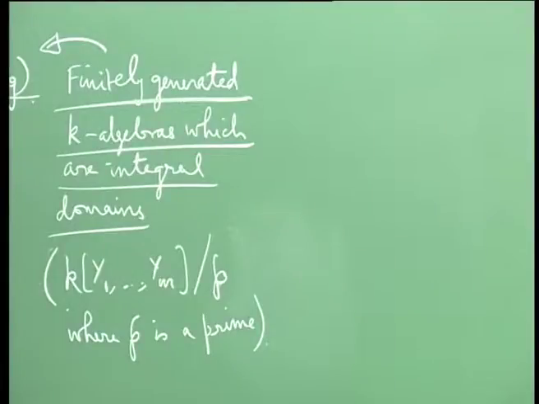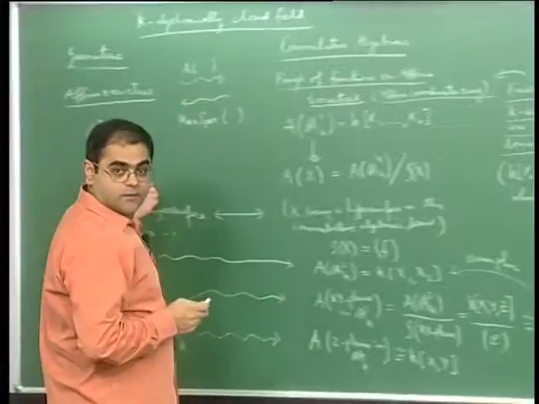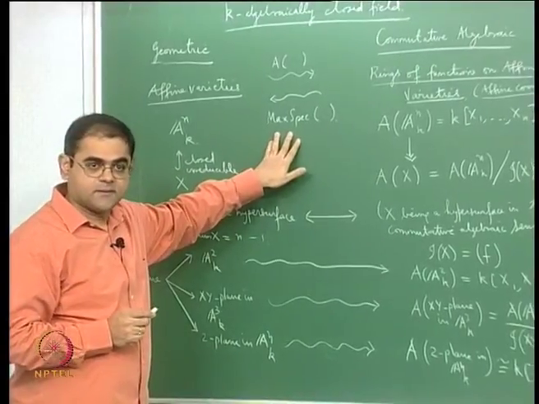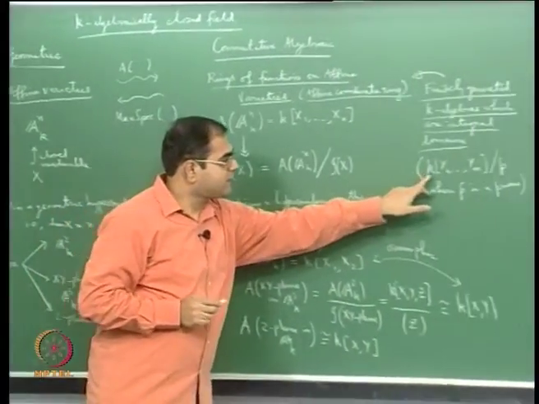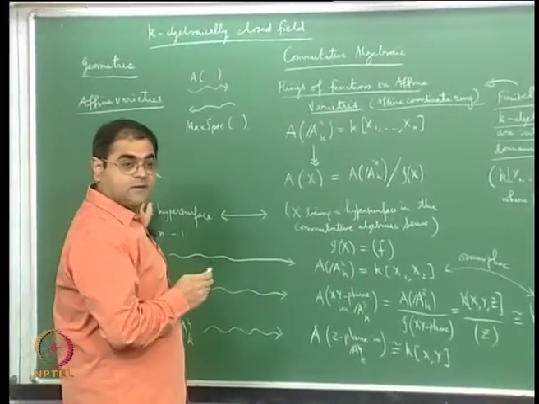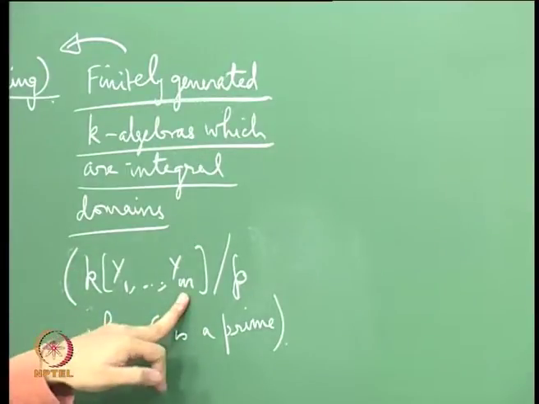And you know how it's going to go from here to here. Don't worry about this max spec for the moment, but you know the object on this side for which this is the affine coordinate ring. It is actually A^m.